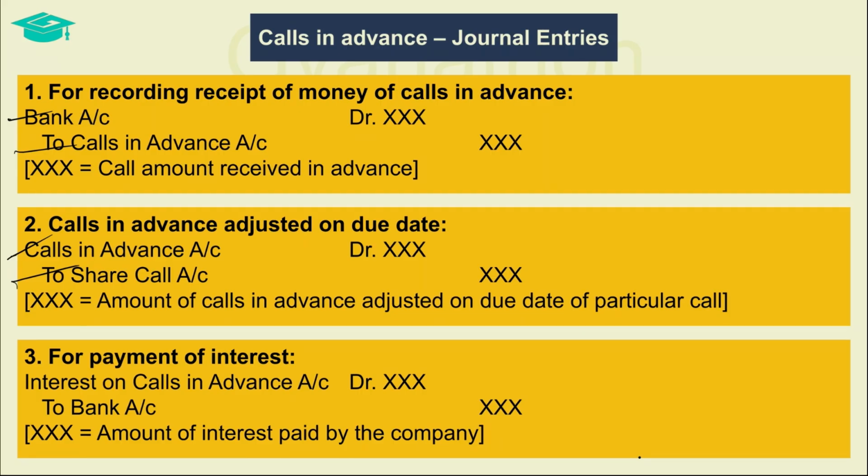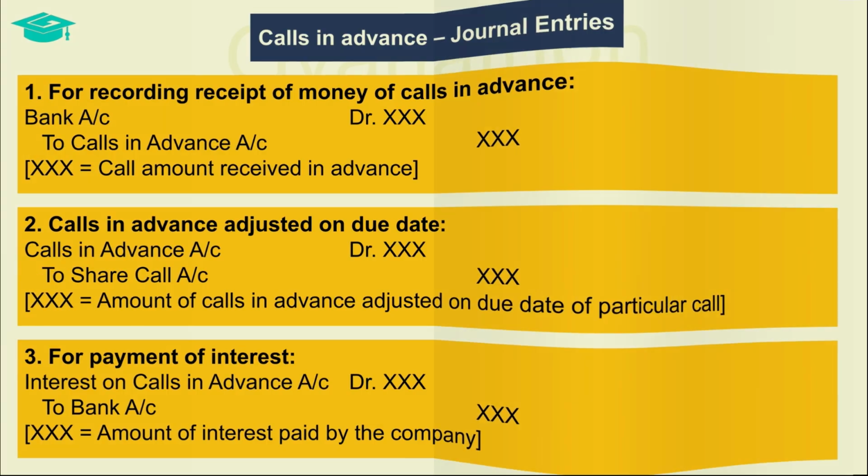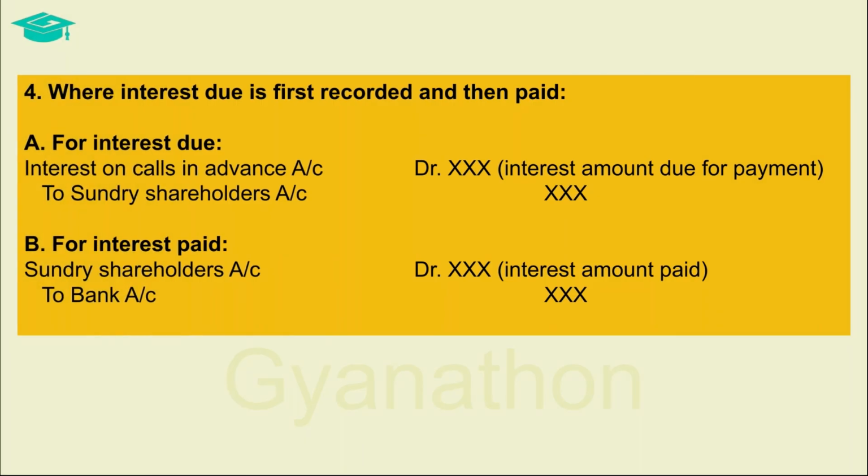When the company pays interest on calls in advance, it is accounted by debiting the interest on calls in advance account with the amount of interest paid by the company, and the corresponding credit is given to the bank account. Interest on calls in advance account is debited since such interest is an expense to the company. On the other hand, bank account is credited since money goes out of the company. We saw the journal entry where interest is paid.